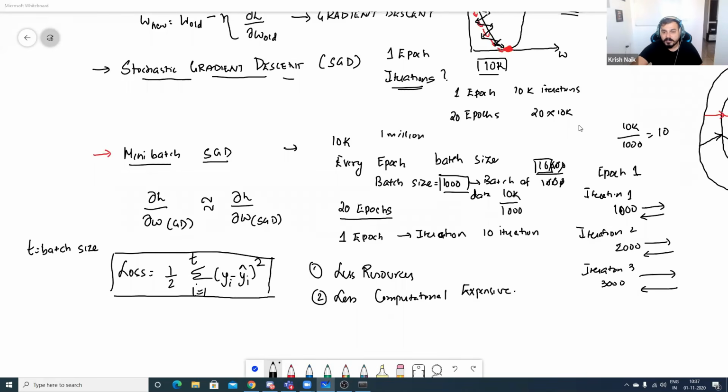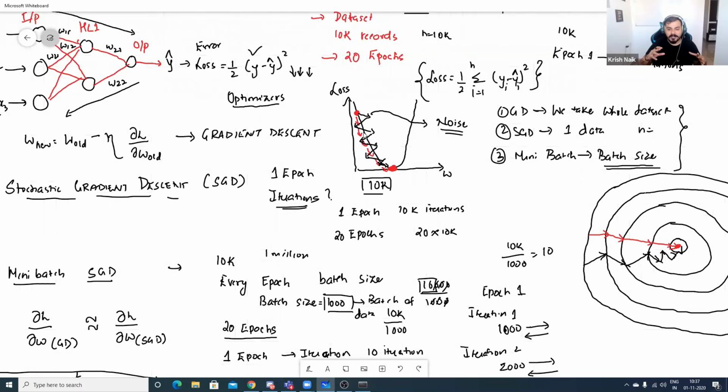Why noise? Okay, just see over here, guys. The noise basically will be there because of the batch size. If I have 10,000 data points, then I will be able to train the model very quickly and very smoothly. But if I just have a batch of data, like 100 data in the first epoch, that time I may take a different path. And finally I'll reach that specific point itself. Always remember, in stochastic gradient descent, we are getting the data in batches. We are not getting the whole data like gradient descent. So because of that, this noise will definitely be there. Okay. But again, the final goal will be that it will be reaching over here.